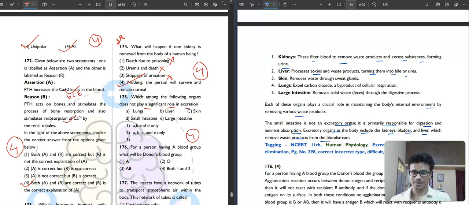So it will be A, it will be B, it will be C and E only. So the small intestine will be excluded. So the second option will be your correct answer.